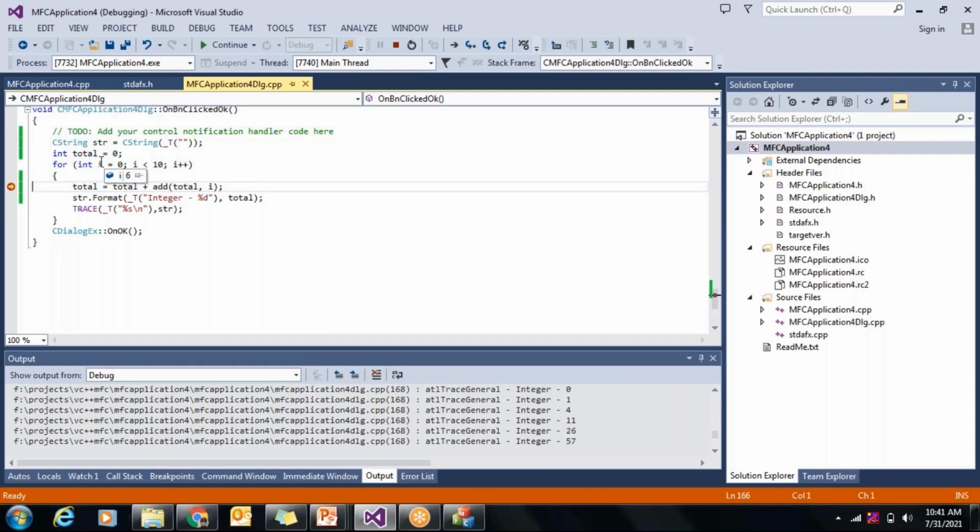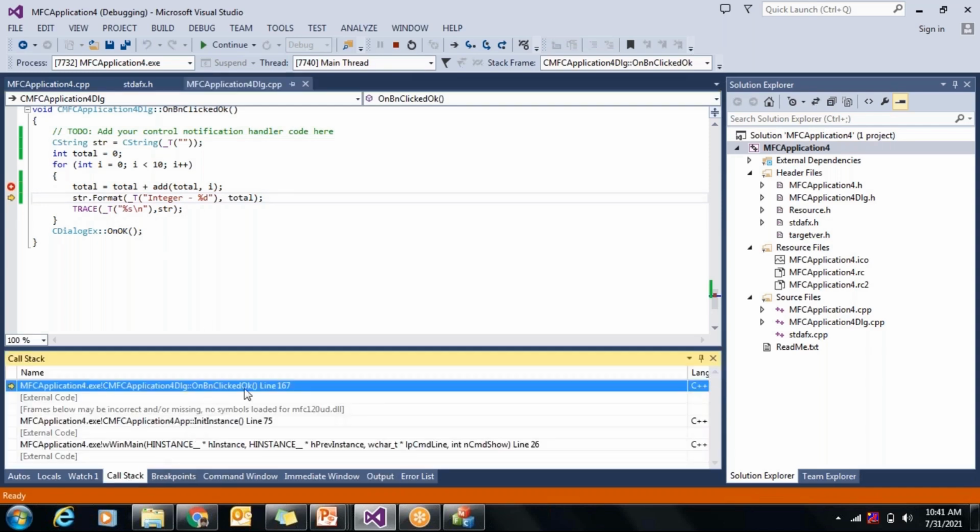I is 6. That means it skipped the previous loop and it has activated the breakpoint when I became 6 because we gave the condition as I greater than 5. Now I will be able to loop the complete program when I is greater than 5. Okay. Now let us see the call stack.